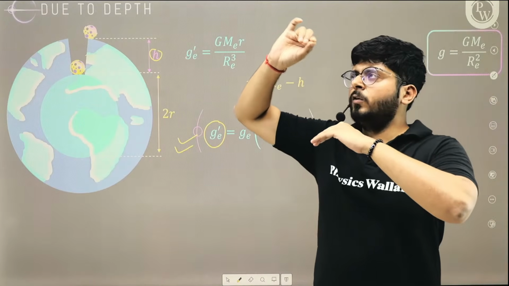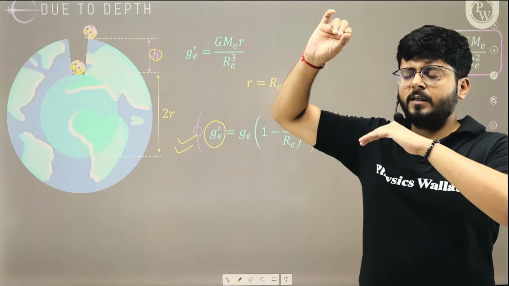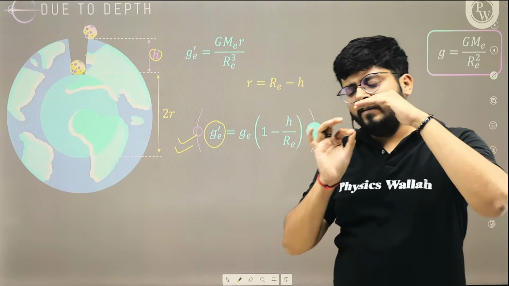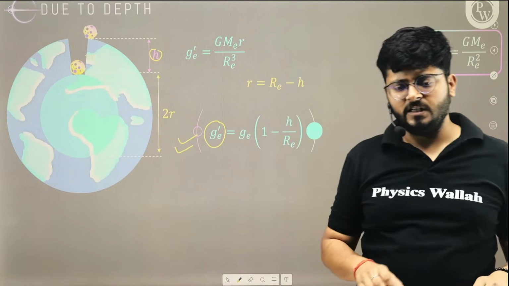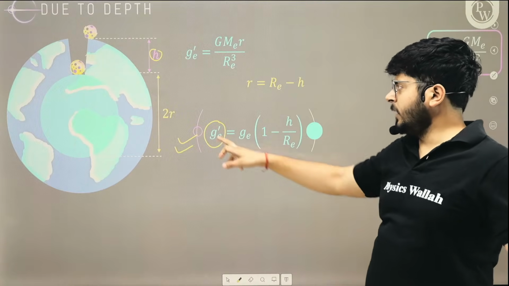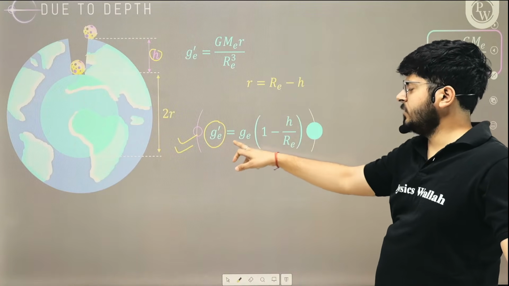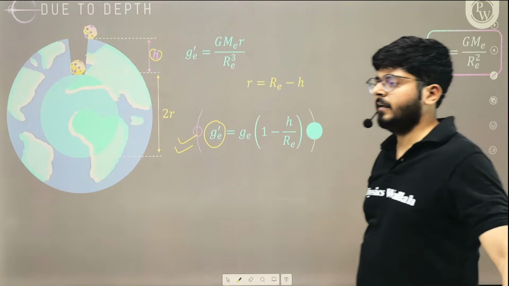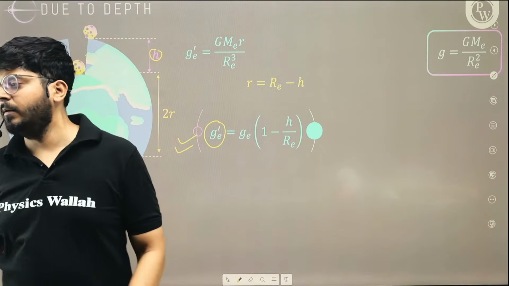We understood that the new value of acceleration due to gravity will reduce over there. And as we dig deeper, the value will reduce again and it will achieve a new value. So the new value at a depth h is equal to g1 minus h upon RE. The new value at the depth h will be g(1 - h/RE).